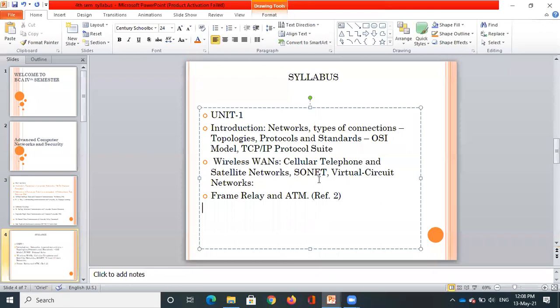And then we are going to study SONET and virtual circuit networks. And then finally we're going to study frame relay and ATM. So this is all about the basics of the first unit.